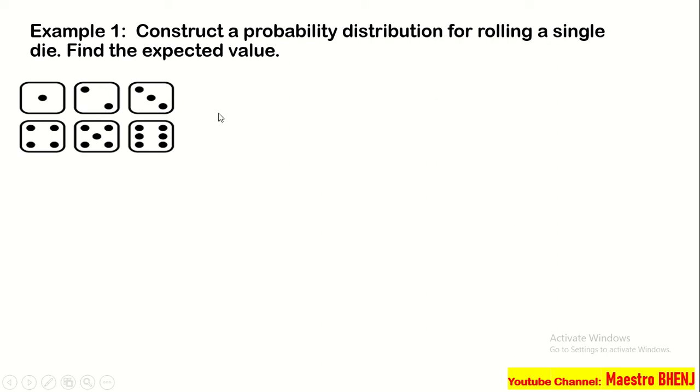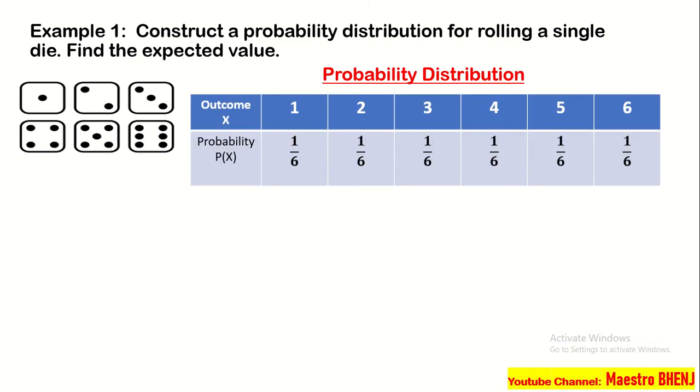Find the expected value. Ibig sabihin, tayo ay magro-roll ng single die, titignan natin yung expected value na kung saan na pwede natin makuha sa ating probability distribution. Let's have first the probability distribution. So, ito yung pinaka-table natin. Sa itaas, yun yung outcome x, which is, ito yung mga possible na lumabas na mukha ng die kapag ni-roll natin is in a single roll. Okay? So, ito naman yung mga probability na pwedeng makita.